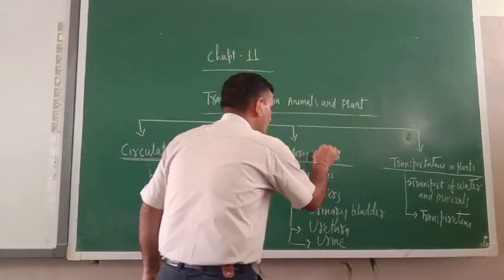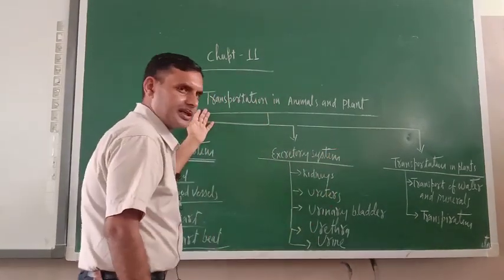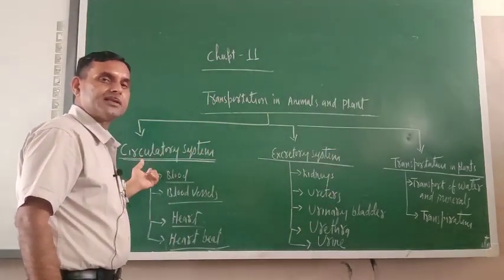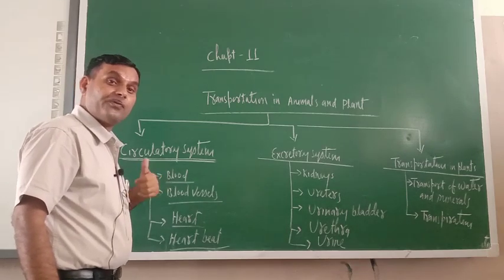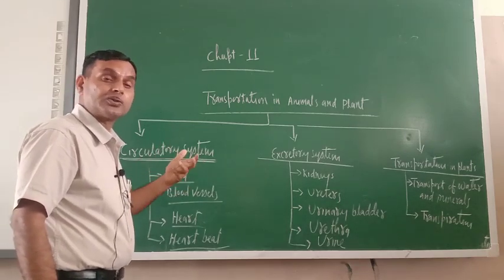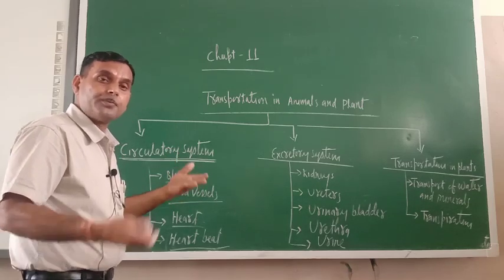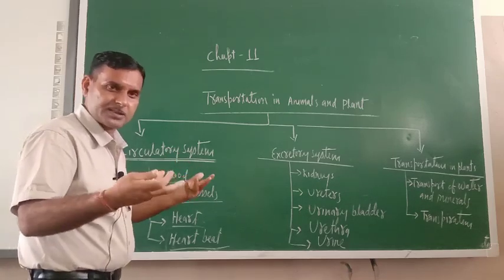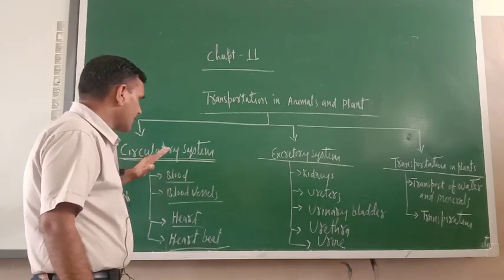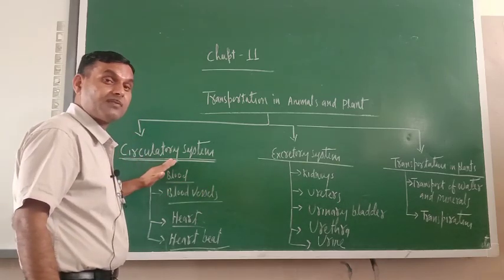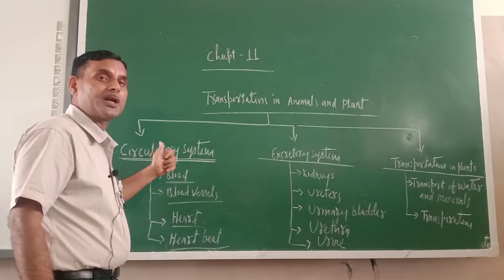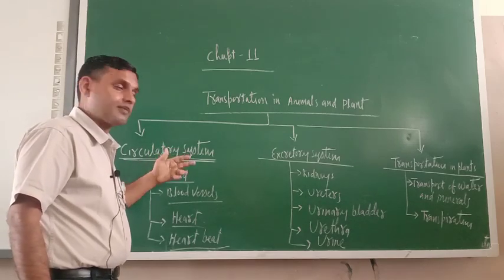Now as I told, in transportation, not only nutrient transportation is required, waste transportation is also required, because waste is also generated. If useful things are generated, some waste must be generated. So the circulatory system is responsible for the transportation of nutrients from one place to another place.